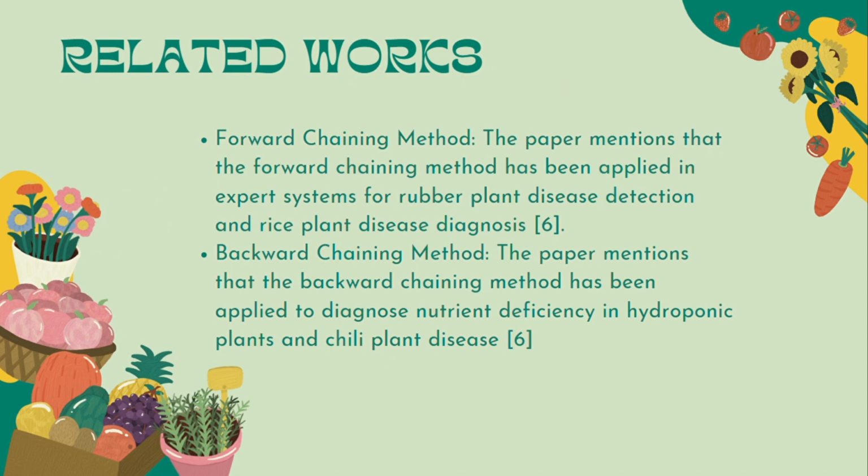Forward chaining method. The paper mentions that the forward chaining method has been applied in expert systems for rubber plant disease detection and rice plant disease diagnosis. Backward chaining method. The paper mentions that the backward chaining method has been applied to diagnose nutrient deficiency in hydroponic plants and chili plant diseases.